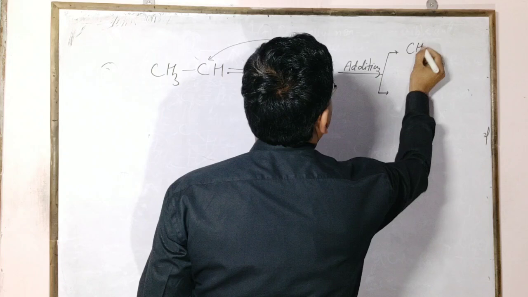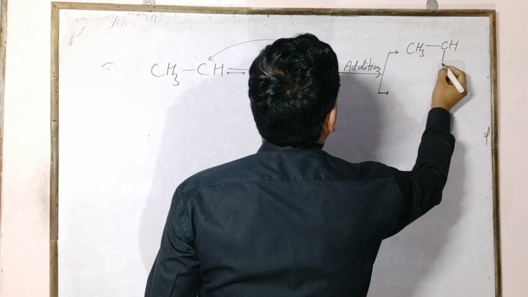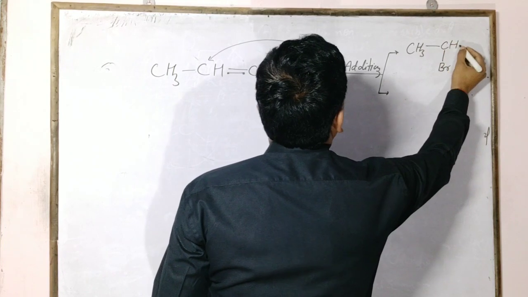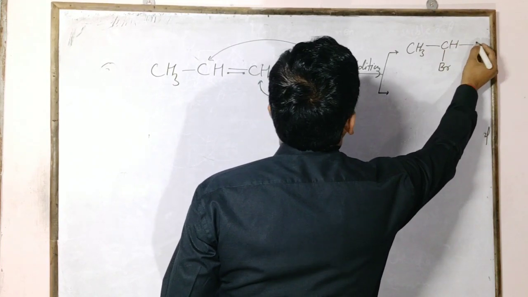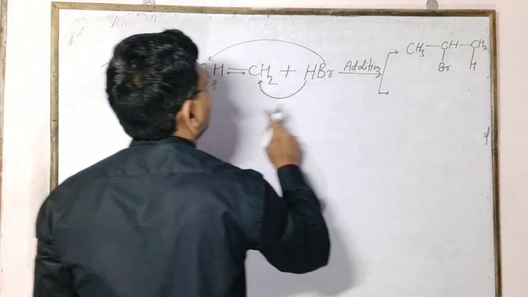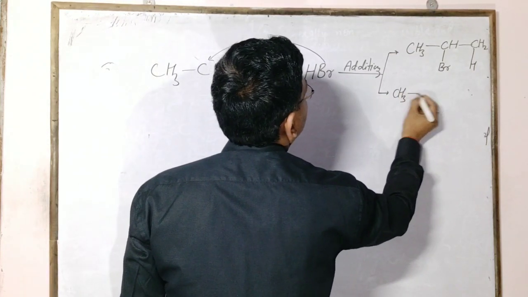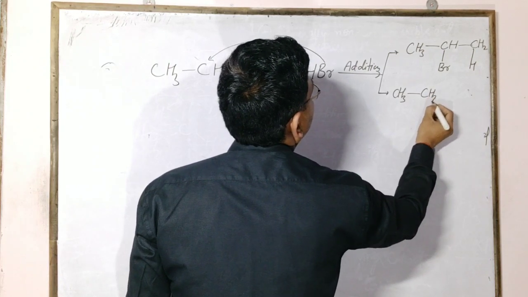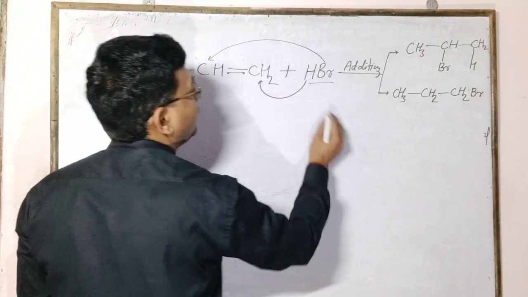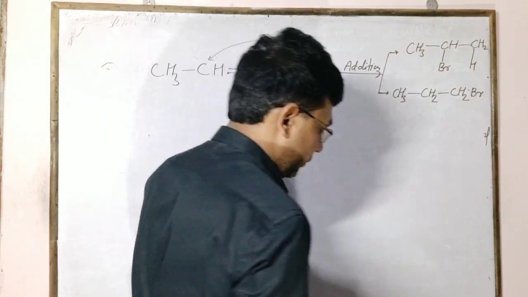Firstly, bromine is attached to the second carbon atom because it has one hydrogen, and CH2 gets the hydrogen. This is Markovnikov's rule. The other is called the anti-Markovnikov rule.